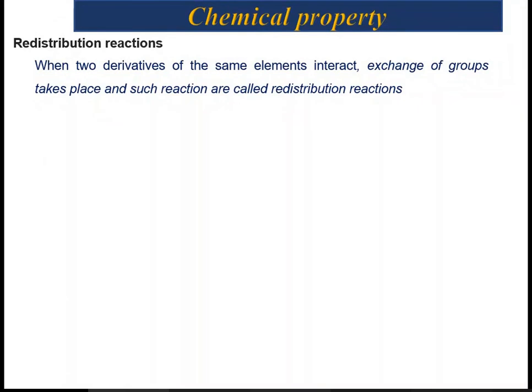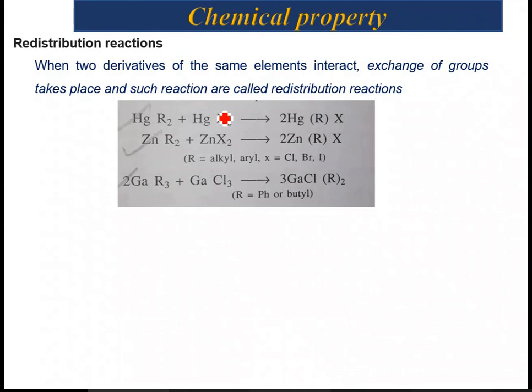Next, the redistribution reactions. What are redistribution reactions? When two derivatives of the same element interact, an exchange of groups takes place, and such reactions are called redistribution reactions. These are the examples you see here: HgR2 plus HgX2. So what is the final product? It is HgRX. If you notice, there is a redistribution of R and X. R and X are redistributed, and the final product is HgRX.